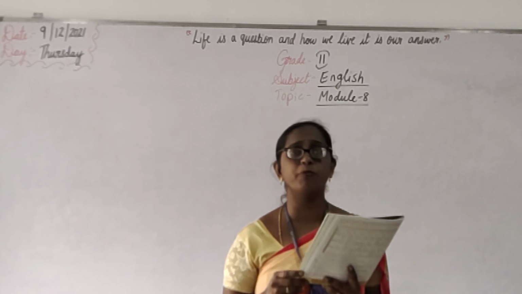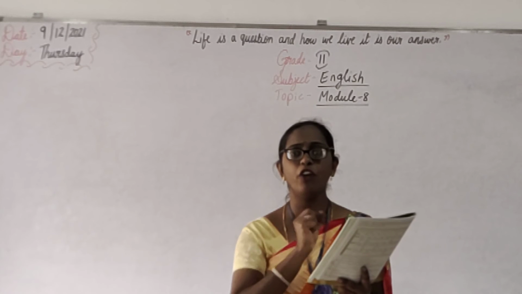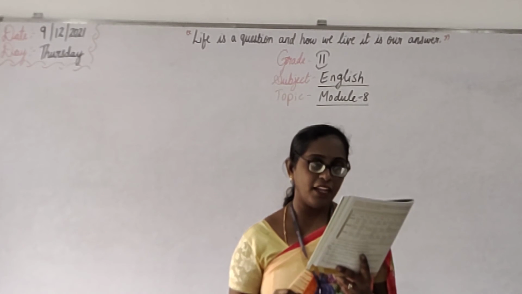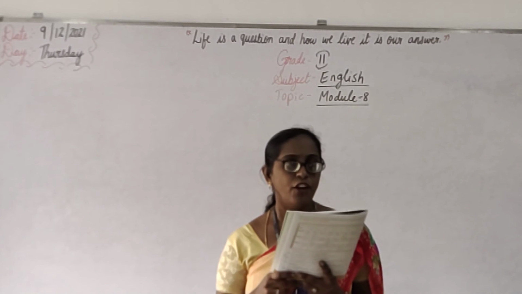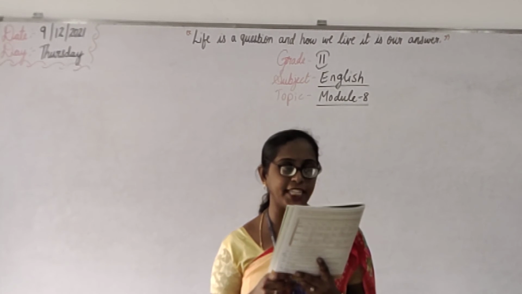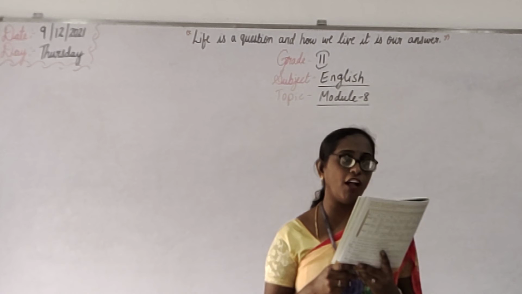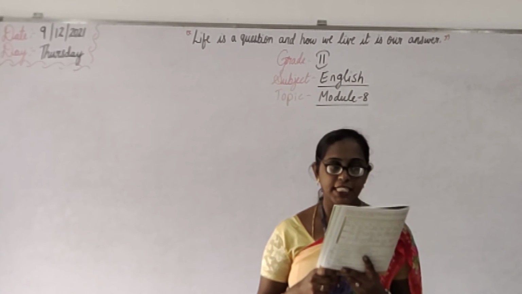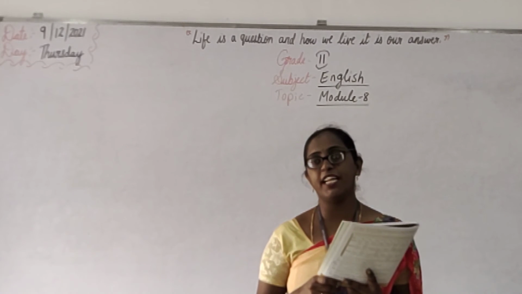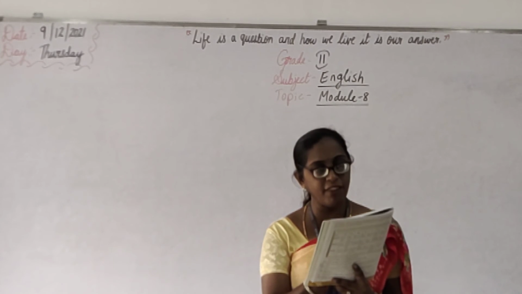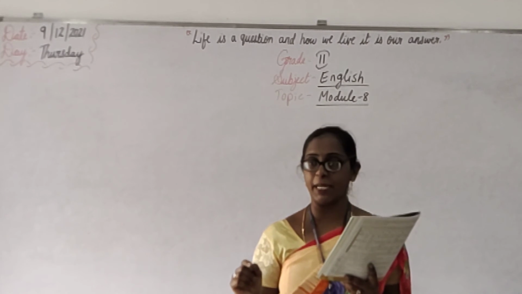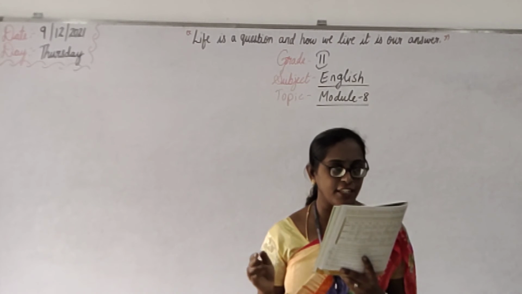Then underline the verbs which are in simple future tense. See here: you will work all the day tomorrow. This is simple future tense, right? So "will work" has been underlined. Correct? Next is, it snowed